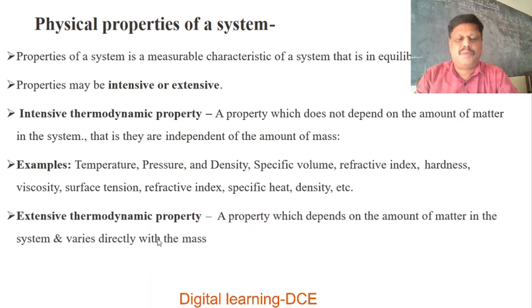Extensive thermodynamic property: a property which depends on the amount of matter in the system and varies directly with the mass.